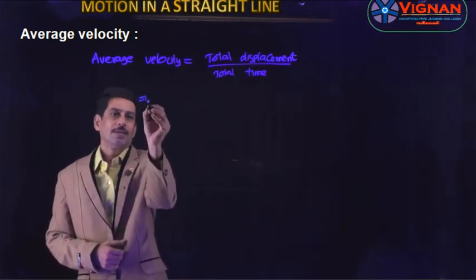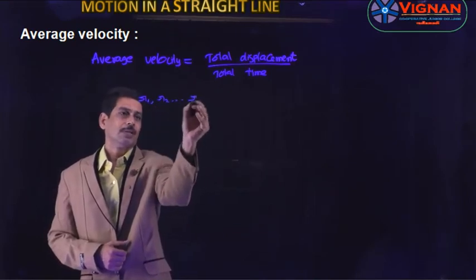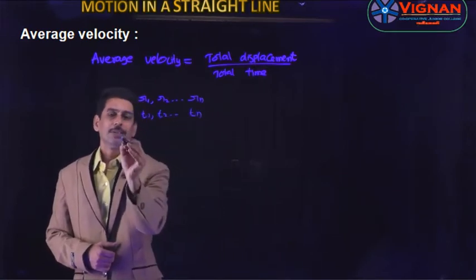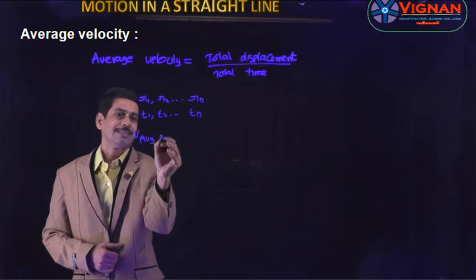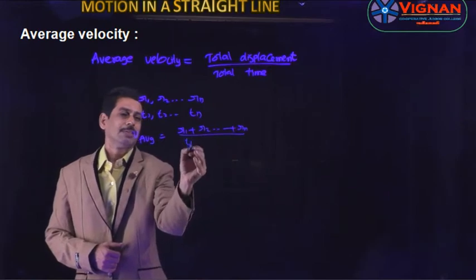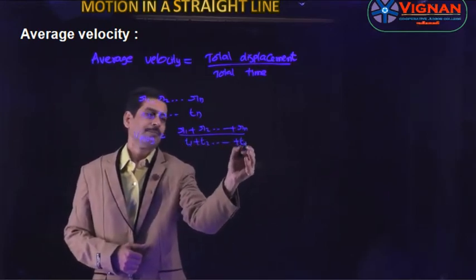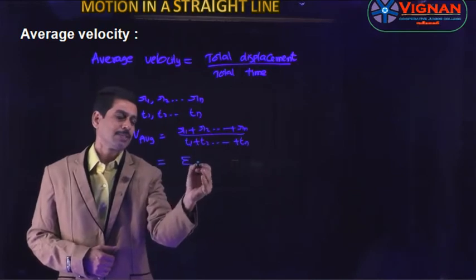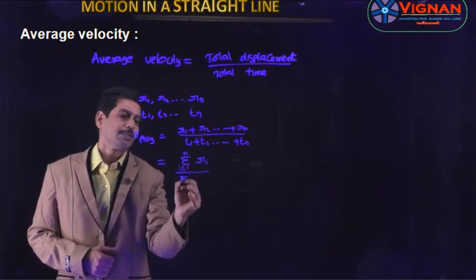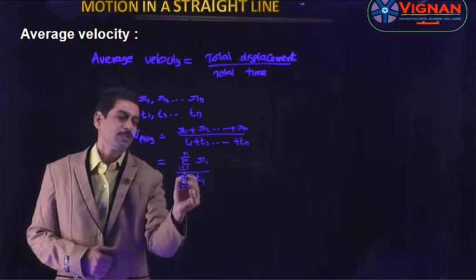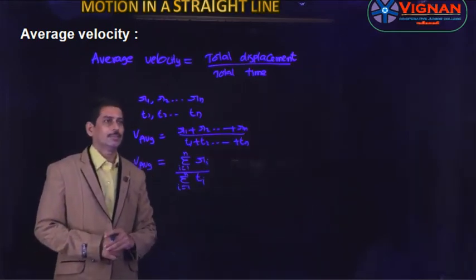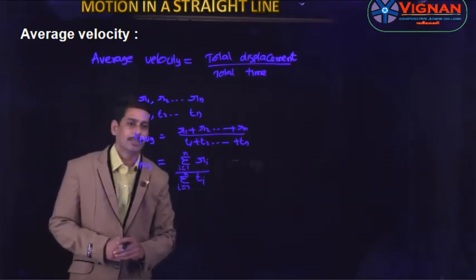If R1, R2, etc., Rn are the displacements in the time intervals T1, T2, etc., Tn, then we get the average velocity is equal to R1 plus R2 and so on plus Rn divided by T1 plus T2 and so on plus Tn, and can be written in sigma notation as sigma Ri, for i is equal to 1 to n, divided by sigma Ti, for i is equal to 1 to n. So this is average velocity, defined as the total displacement divided by the total time interval taken.